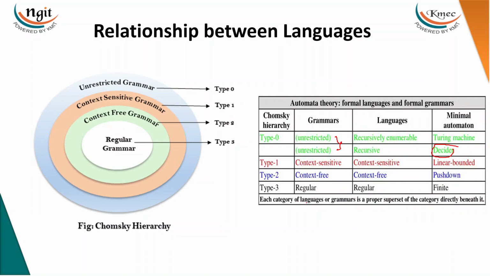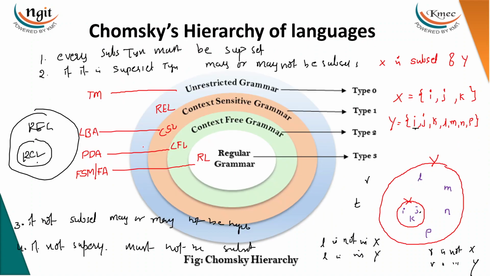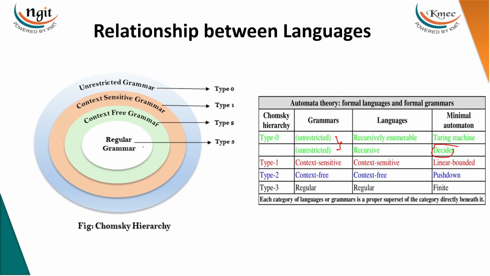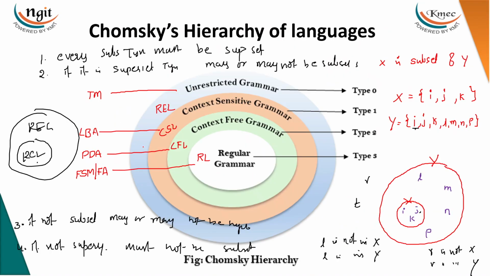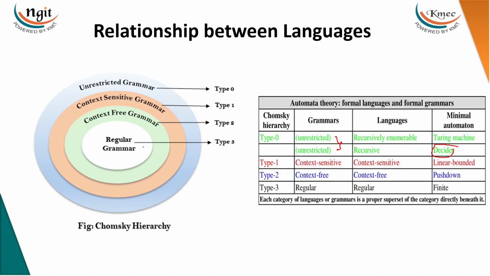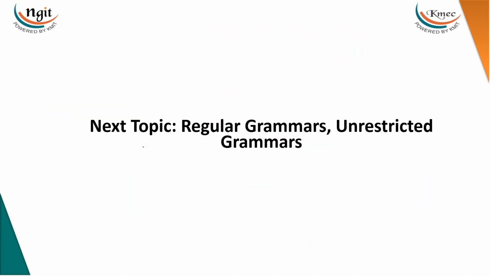As we have done, each category of languages or grammar is a proper subset of the category directly beneath it, right? Whatever the rules we have applied here, by writing all these languages and machines, I completely represented here earlier. So you just apply the subset and superset theory to all the things. So that is about the Chomsky hierarchy of languages.